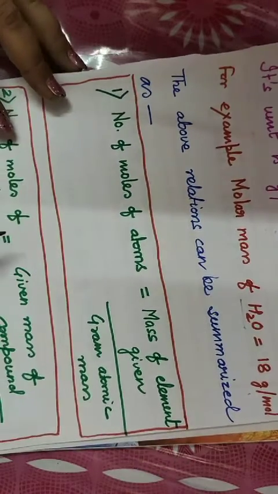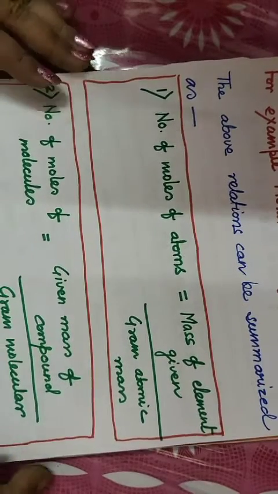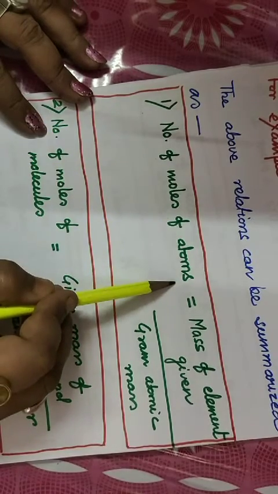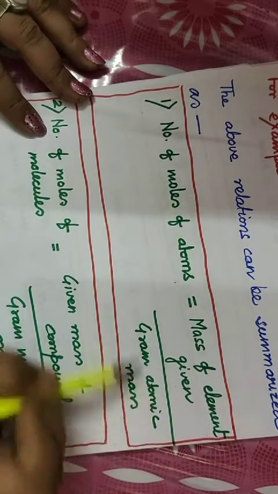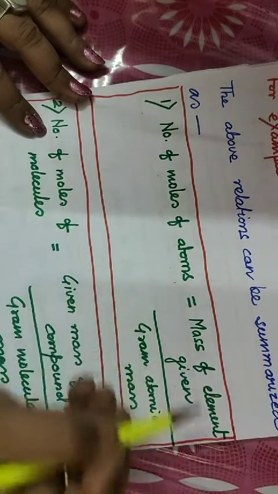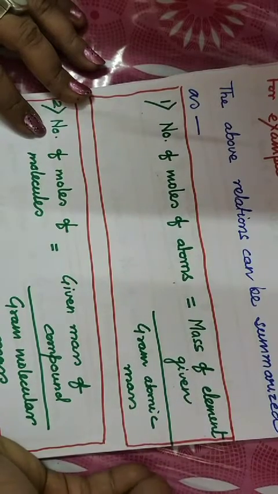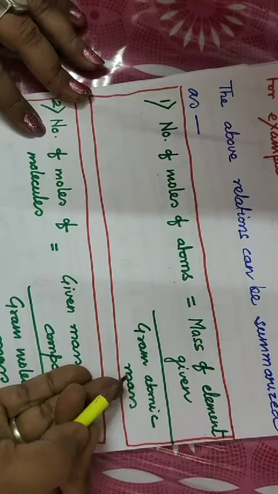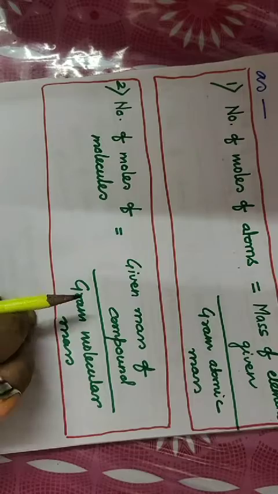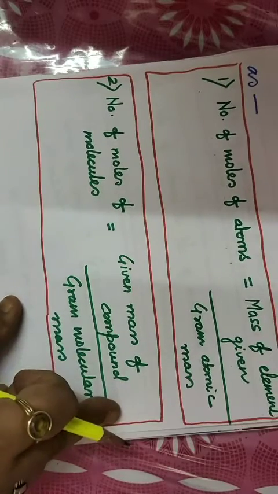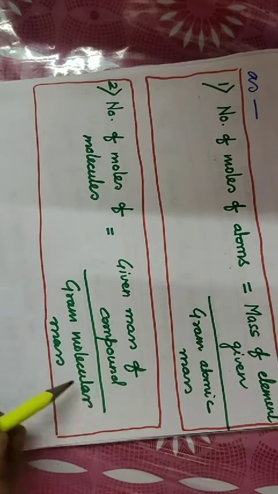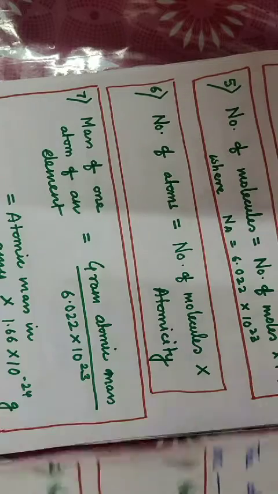The above relations, what we have studied so far, can be summarized by some simple formulas. Number 1, number of moles of atoms is equal to mass of given element divided by its gram atomic mass. If you want to calculate the number of moles of atoms, whatever the mass given in the question, you put it in the numerator and divide it by gram atomic mass, and you will get the number of moles of that atom. Similarly, the number of moles of molecules equals given mass of the compound divided by gram molecular mass.